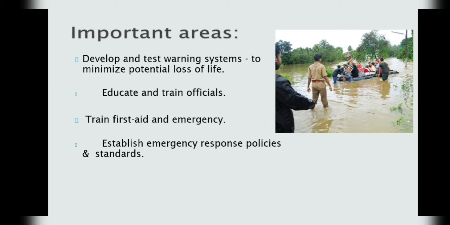Important areas are to develop and test warning systems regularly and plan measures to take during a disaster alert period to minimize potential losses of life and physical damage, and also to educate and train officials, employees and the population at risk to respond to the disaster. We need to train first aid and emergency response teams, and also establish emergency response policies, standards, organizational arrangements, and operational plans to be followed by emergency workers and other response entities after a disaster.